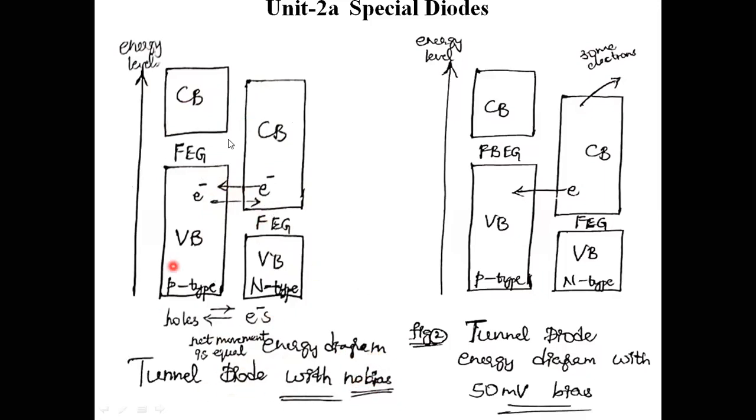No biasing is given here. Further, the tunnel diode energy diagram with 50 millivolts bias. Then from this conduction band, these electrons will move into this valence band. When no biasing is given, the net movement is equal, therefore no flow of charge carriers will take place in the initial case. Here, by providing some small amount of voltage, like 50 millivolts, these electrons will jump into the valence band.